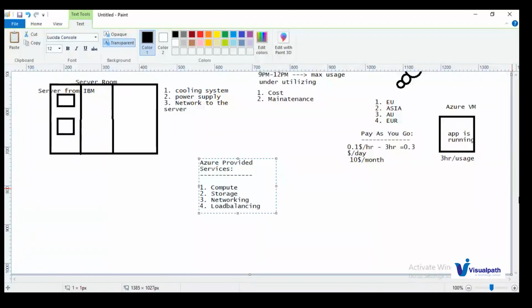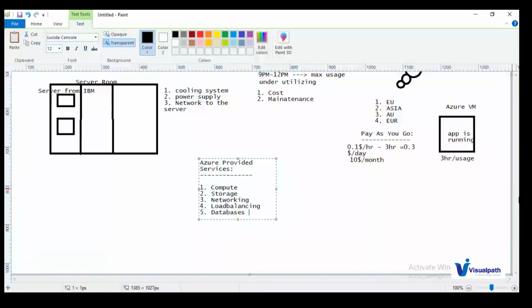The next one we have is load balancing. Whatever load balancer options we have, you can see in the load balancing category. You can perform application load balancing and infra load balancing. Another one we have is databases. All kinds of databases you can create, SQL, PostgreSQL, Cosmos DB, in this database category. So these are the major categories you have.